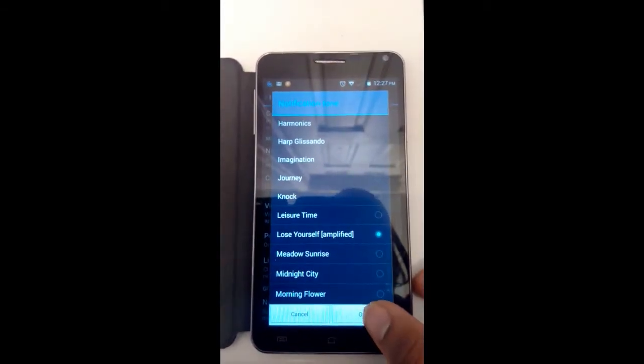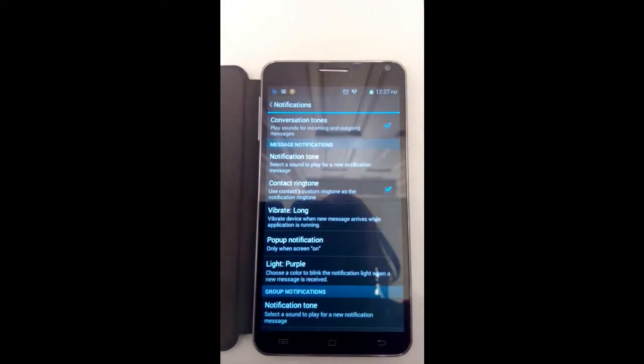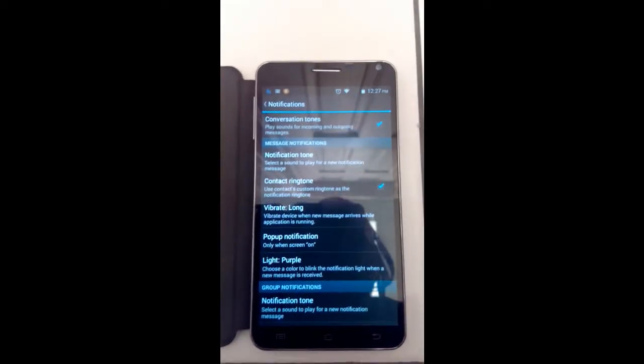Press that. Press OK. And that's how you would do it. So, try it out. Let me know if it works out.